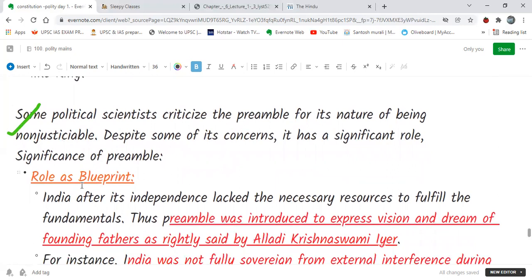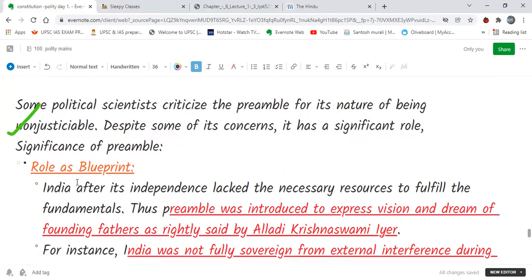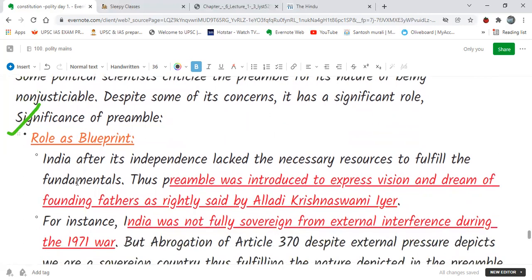Okay. First of all, the preamble acts as a blueprint. Its role can be seen as a blueprint. What does it mean? It simply means that the preamble shows the vision and the dream of the founding fathers, how they envisioned what India should be. Okay.